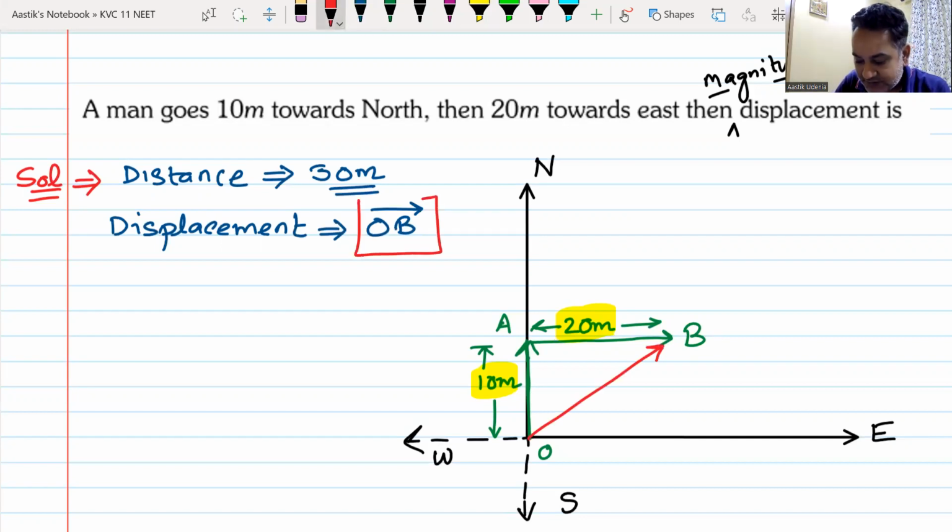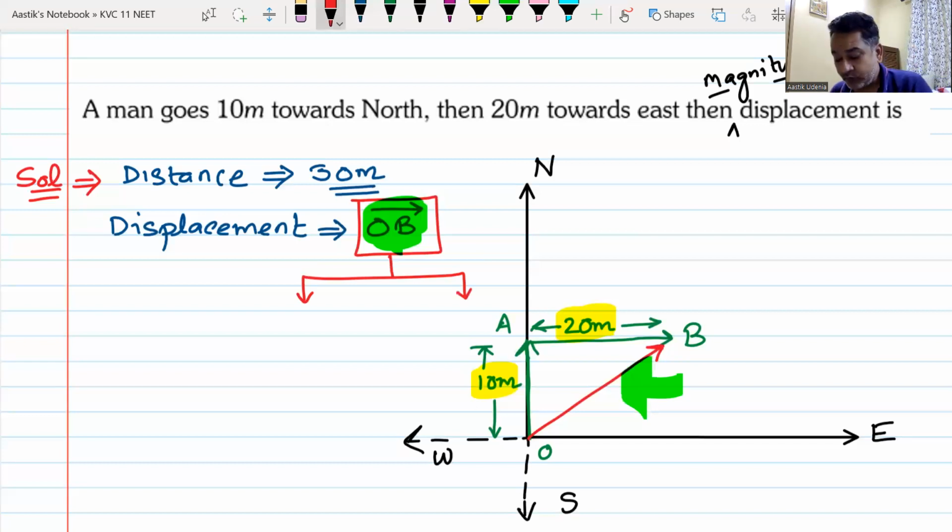So this OB vector is my displacement. I hope everyone understands this. The green one, OB vector, is my displacement. They have not asked the direction, but let me talk about both of the things. What is the magnitude of this? What is the direction of this? To find the magnitude of this, we have to find the length of the line OB. How will you get the length of the line OB? This is a right angle triangle, yes or no?